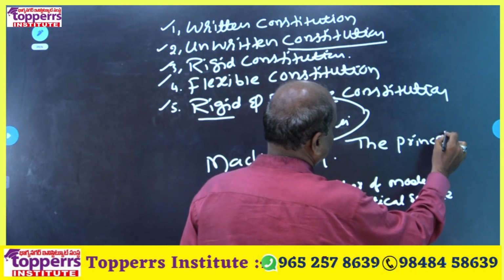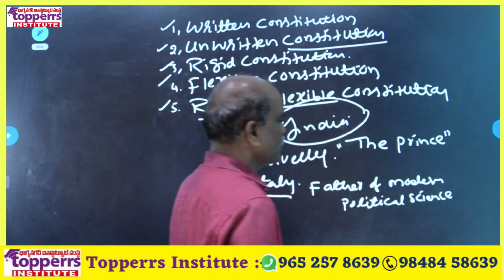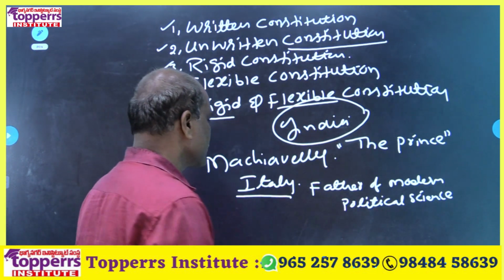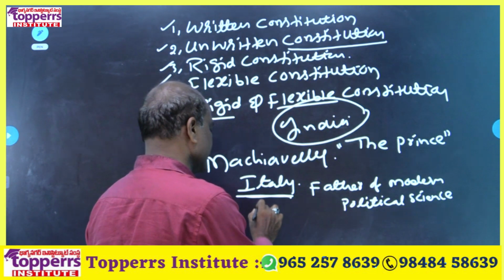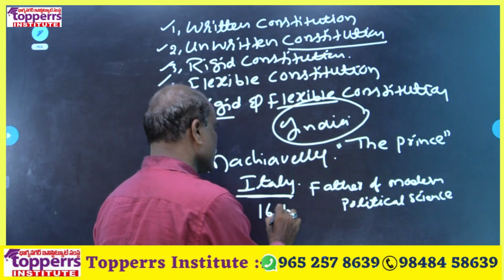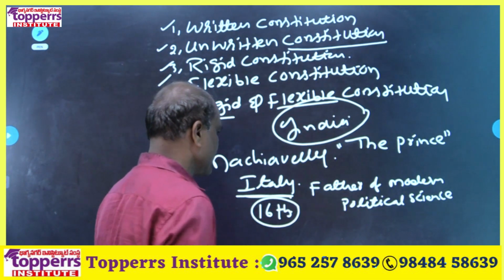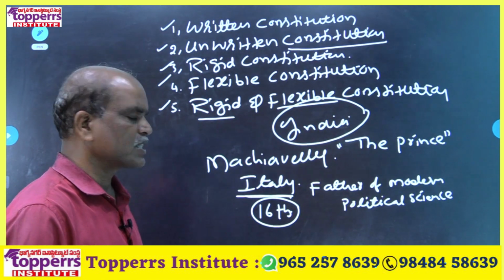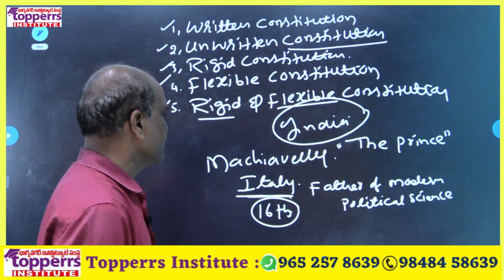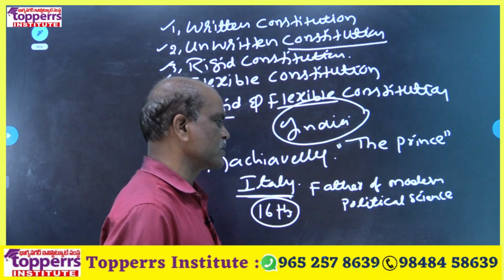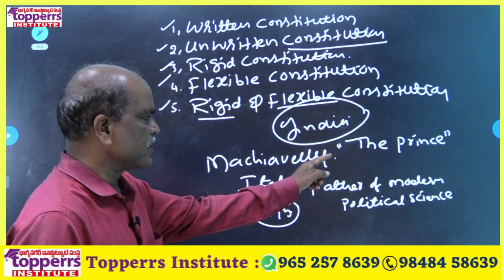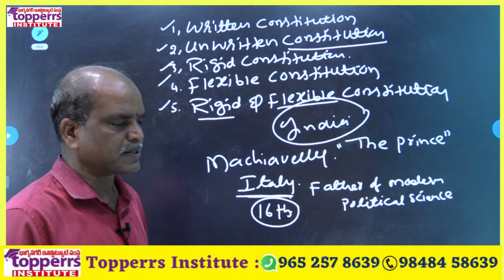What is the book name? The Prince. Who is the author of The Prince? Machiavelli. Machiavelli belongs to which country? Italy. He belongs to the 16th century. Machiavelli is known as the father of modern political science. His famous book is The Prince.